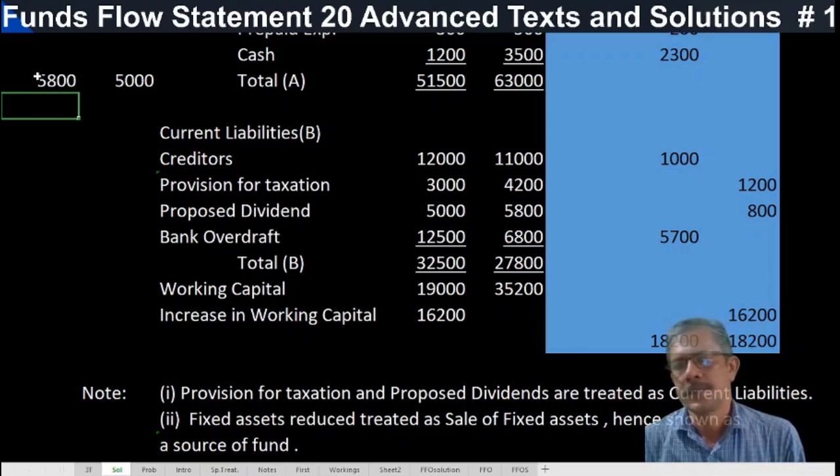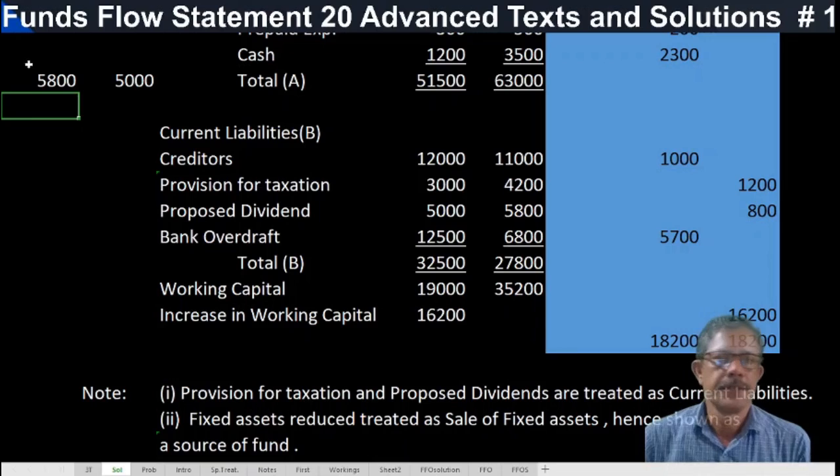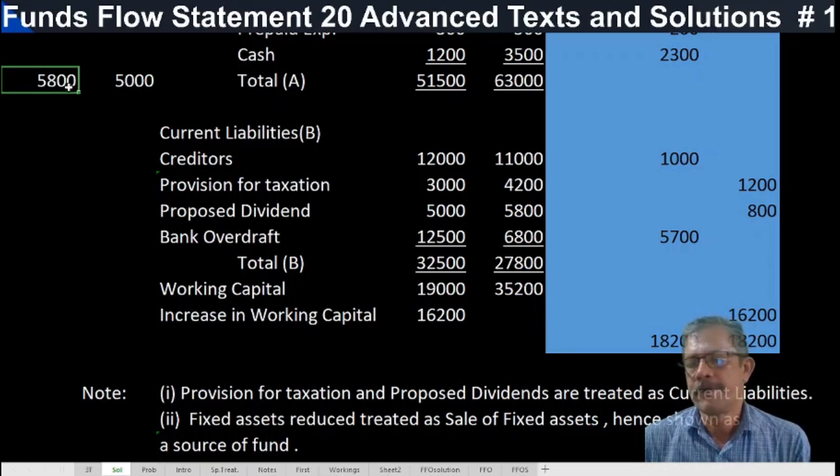Source is 5,800 and application is 5,000. That increases working capital by 800 rupees. This is source, this is application. It is a source because it is added to the funds from operation, the profit and loss adjustment account.